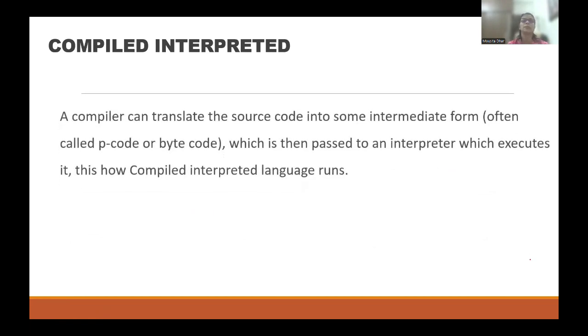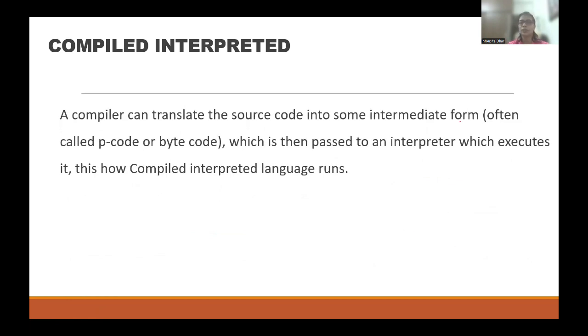But there is one more concept which is called compiled interpreted. Now, what is that? A compiler can translate the source code into some intermediate form, often called P-code or bytecode, which is then passed into an interpreter which executes it. This is how the compiled interpreted language runs. So, actually, both. First, it translates the source code into some intermediate form, which is called bytecode. What is bytecode? I am coming to that in my future slides. But that is an intermediate form. So it will first compile into an intermediate form.